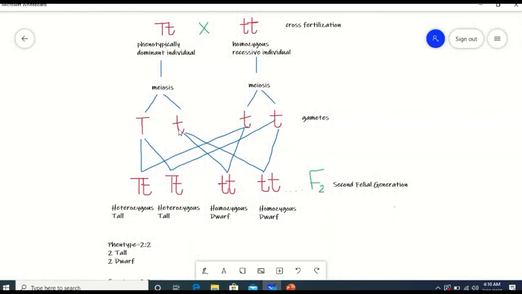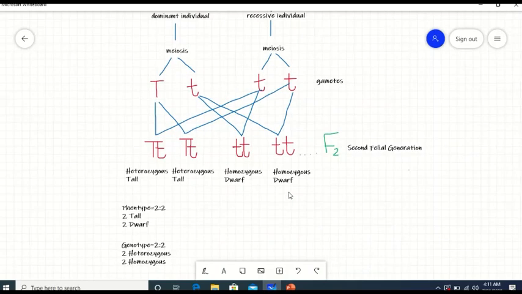Then the gametes are crossed in the same manner, first one with first one, second one with first one, and second one with second one. The following offspring were produced in the F2 generation, or second filial generation.